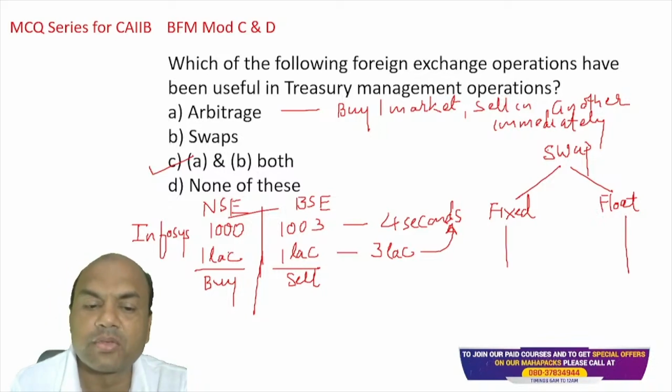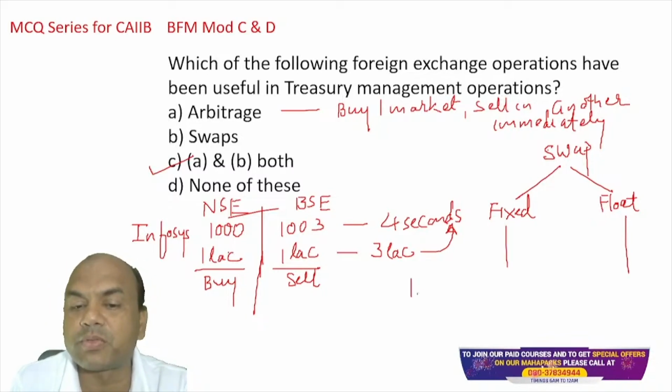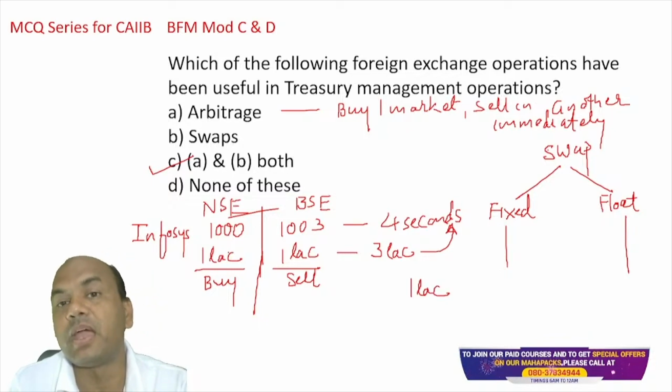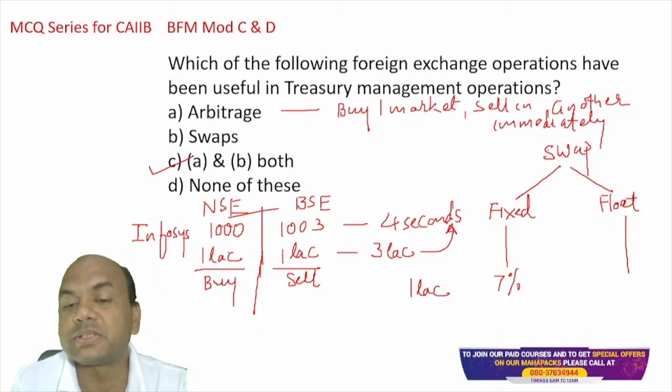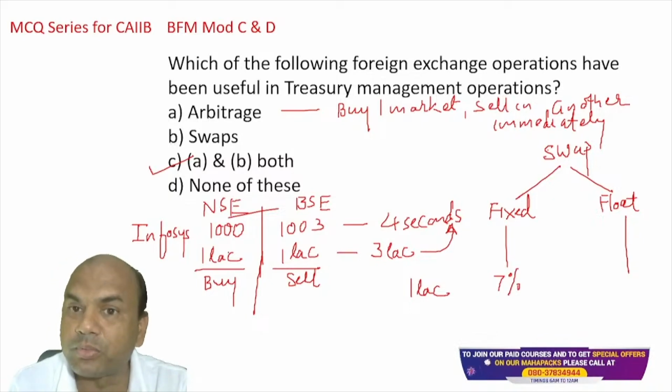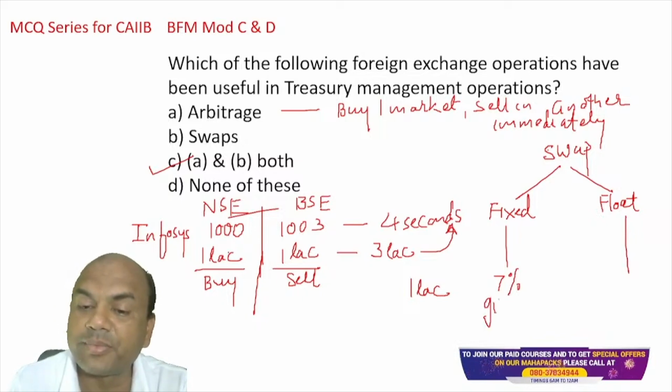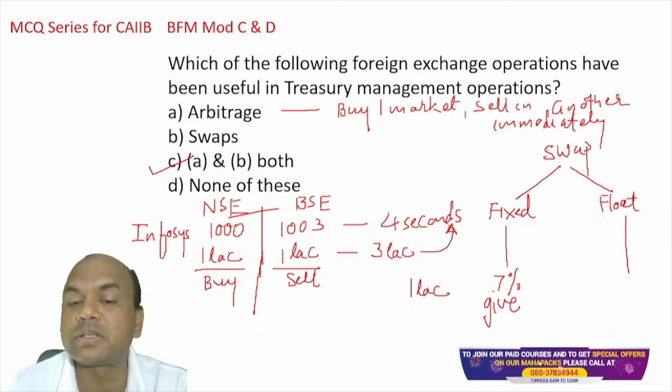Suppose I take 1 lakh rupees from you and guarantee you a 7% rate of interest. Here I am taking it from you, so I have to give you 7%. And what do I do with this 1 lakh rupees? I invest this 1 lakh rupees in the stock market.